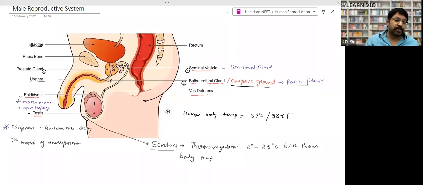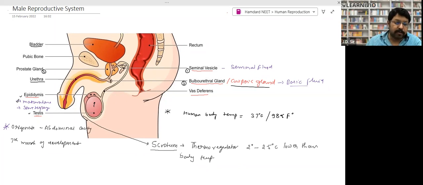So before the passage of sperm, first this small gland, called the bulbourethral gland or Cowper's gland, produces a basic fluid, makes the environment basic and neutralizes the acidic effect. That's how the sperm survive, right? So this is the function of the bulbourethral gland.